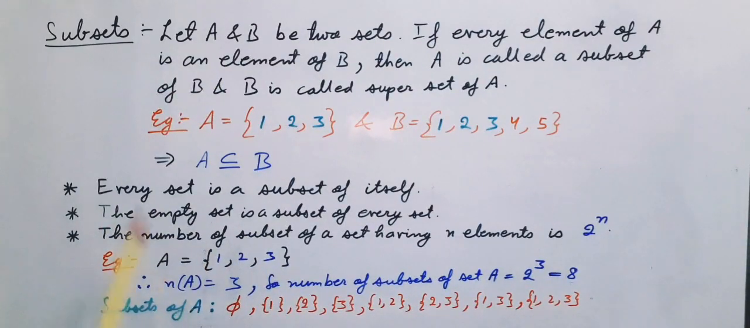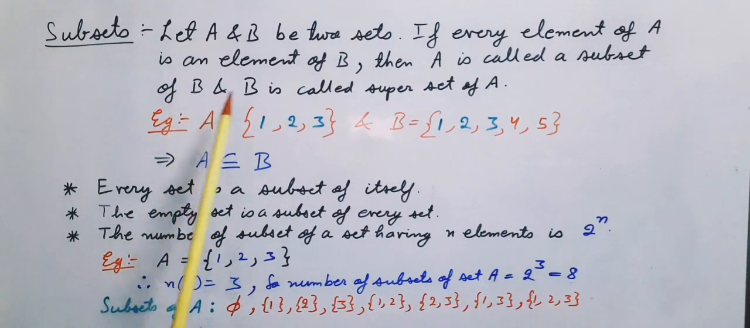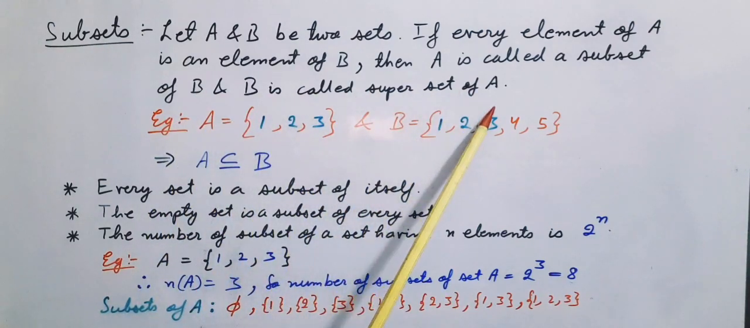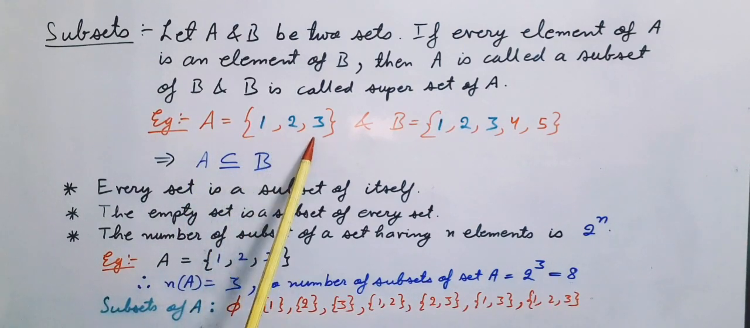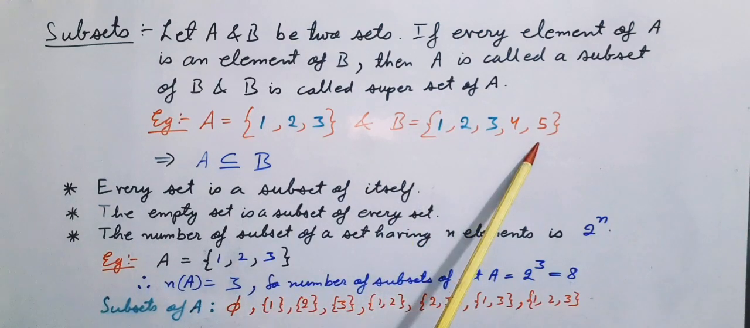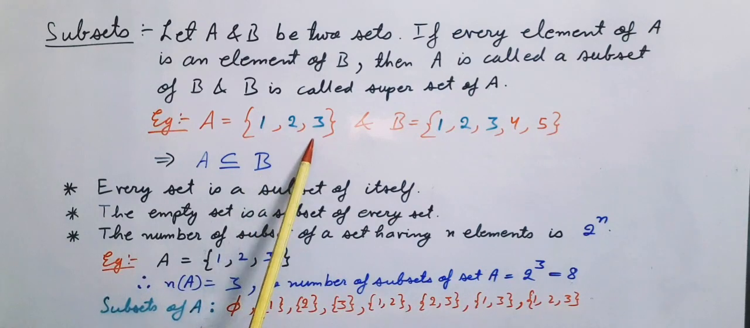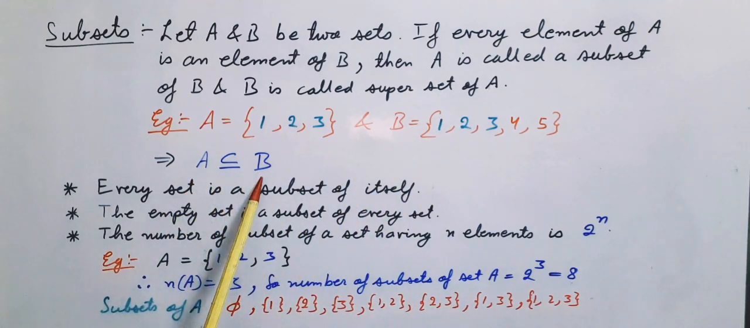Now let us discuss about subsets of a set. So let A and B be two sets. If every element of A is an element of B, then A is called a subset of B and B is called superset of A. For example, A consists of 3 elements that are 1, 2 and 3 and B consists of 5 elements that are 1, 2, 3, 4 and 5. As we can see that 1, 2, 3 are the elements of A as well as are the elements of B. Therefore, we can say that A is a subset of B.